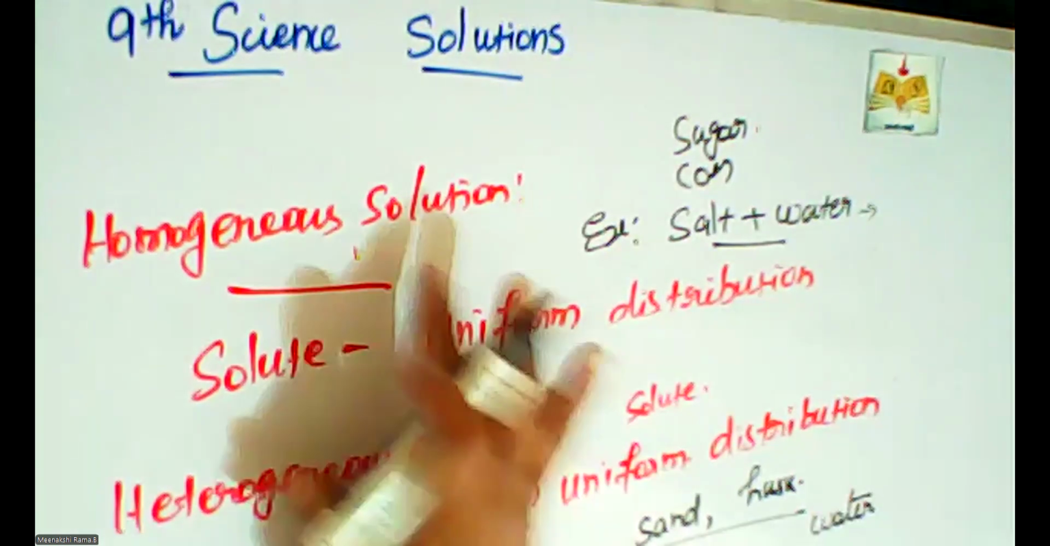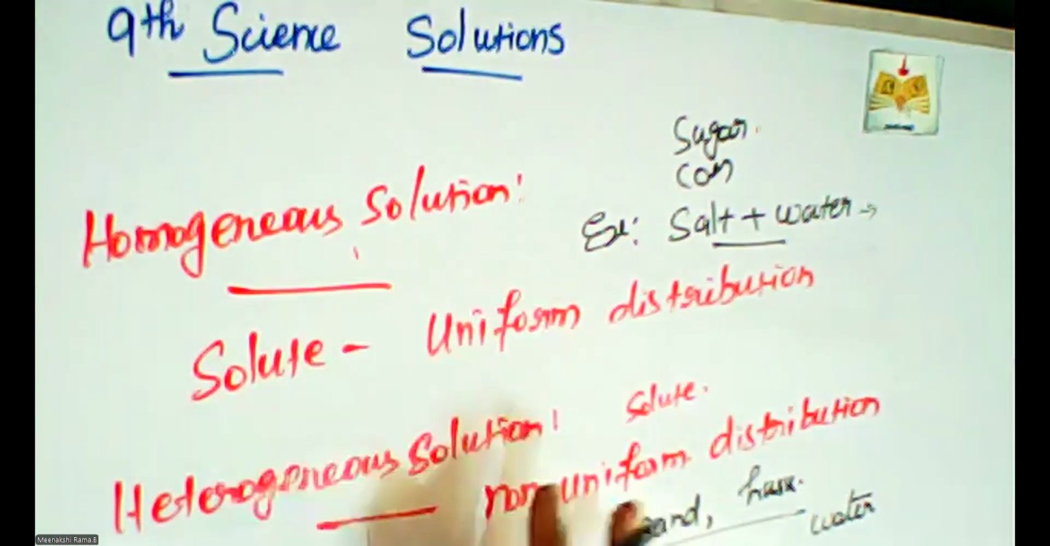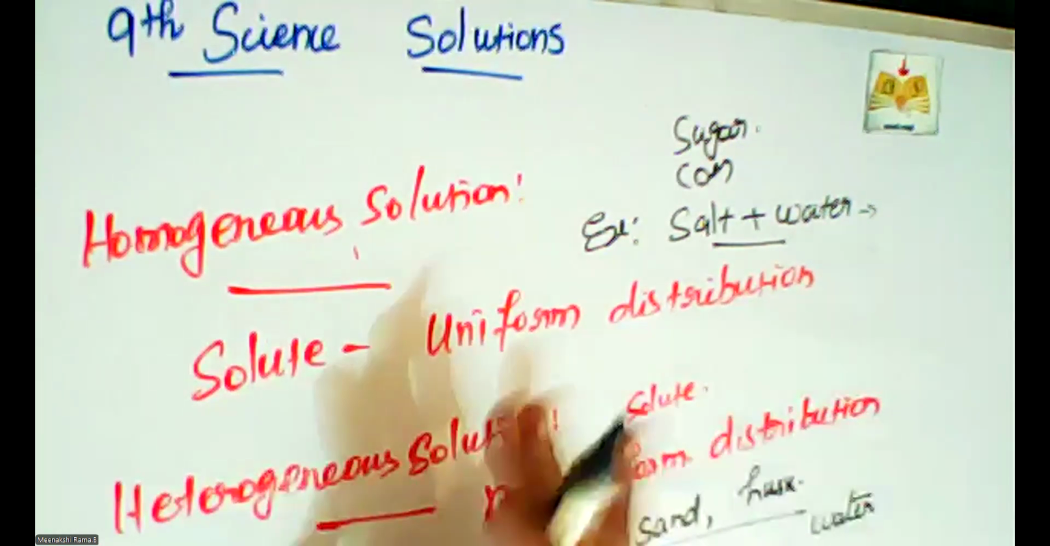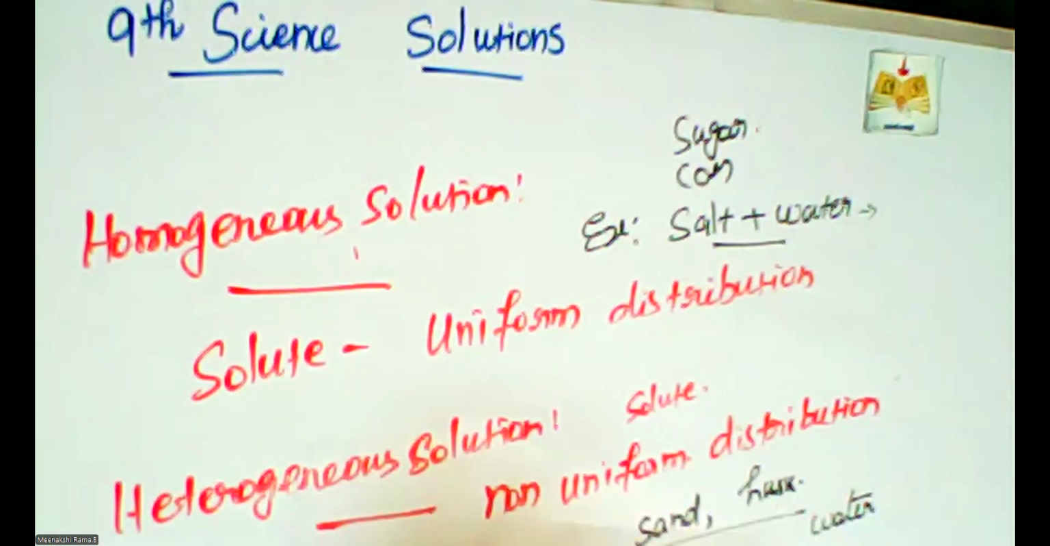Okay. One is homogeneous. Homogeneous means the solute is completely dissolved, uniform distribution. But in a heterogeneous solution, when we add these two materials, after some time they settle at the bottom of the container.